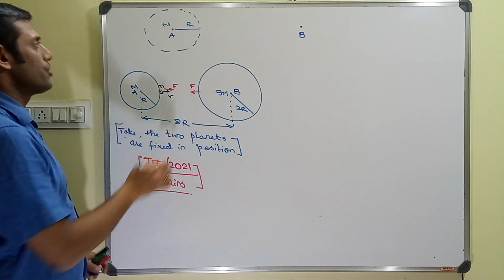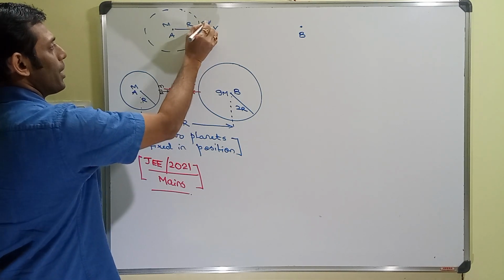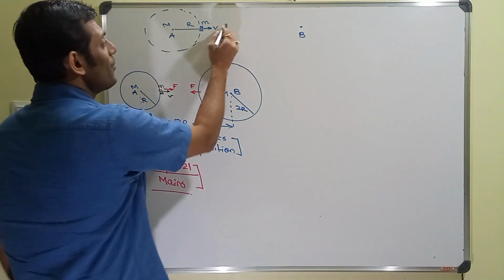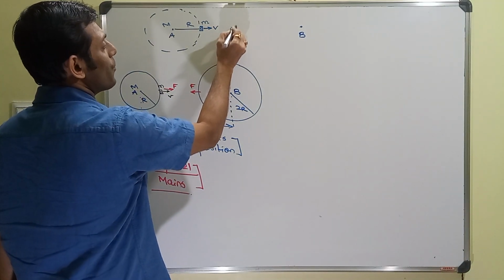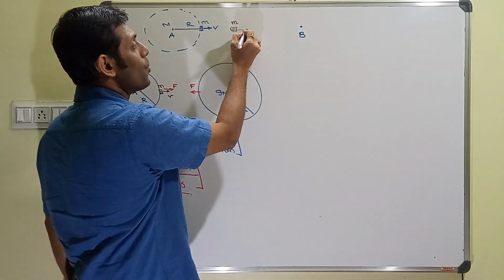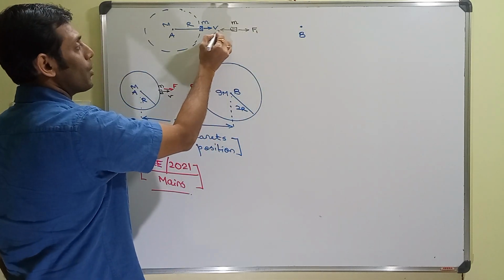So in this case, let's say the satellite is launched from this position with a velocity v with a mass m. The challenge for this particular satellite is that midway somewhere, this satellite of mass m will experience gravitational force of attraction from this planet as well as from this planet.